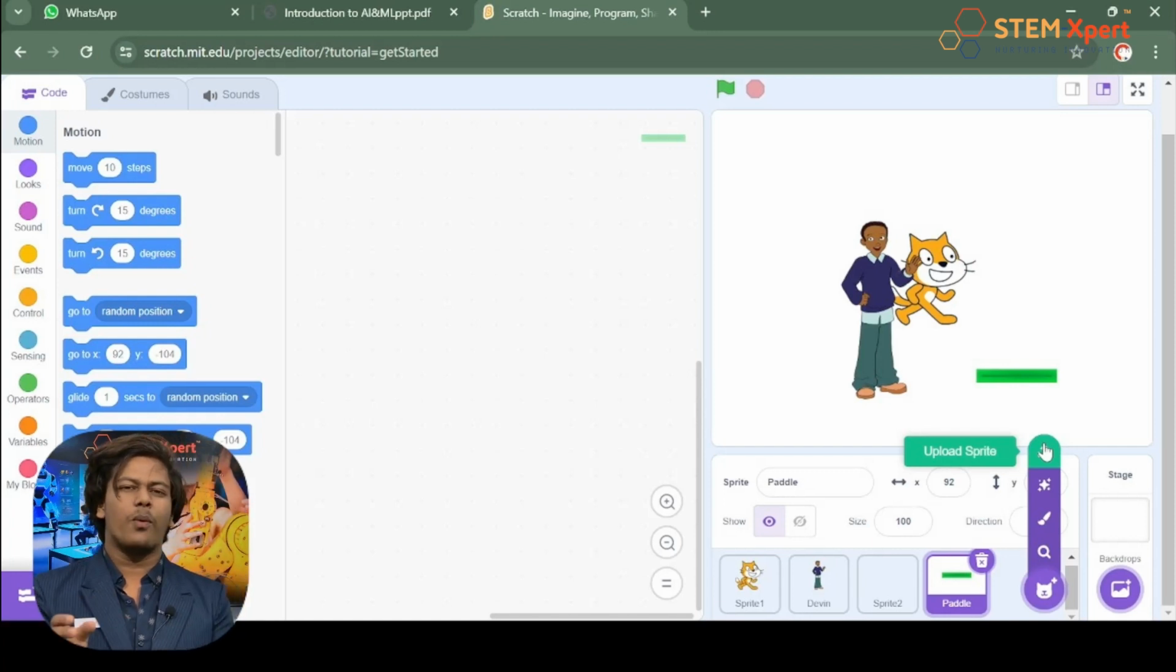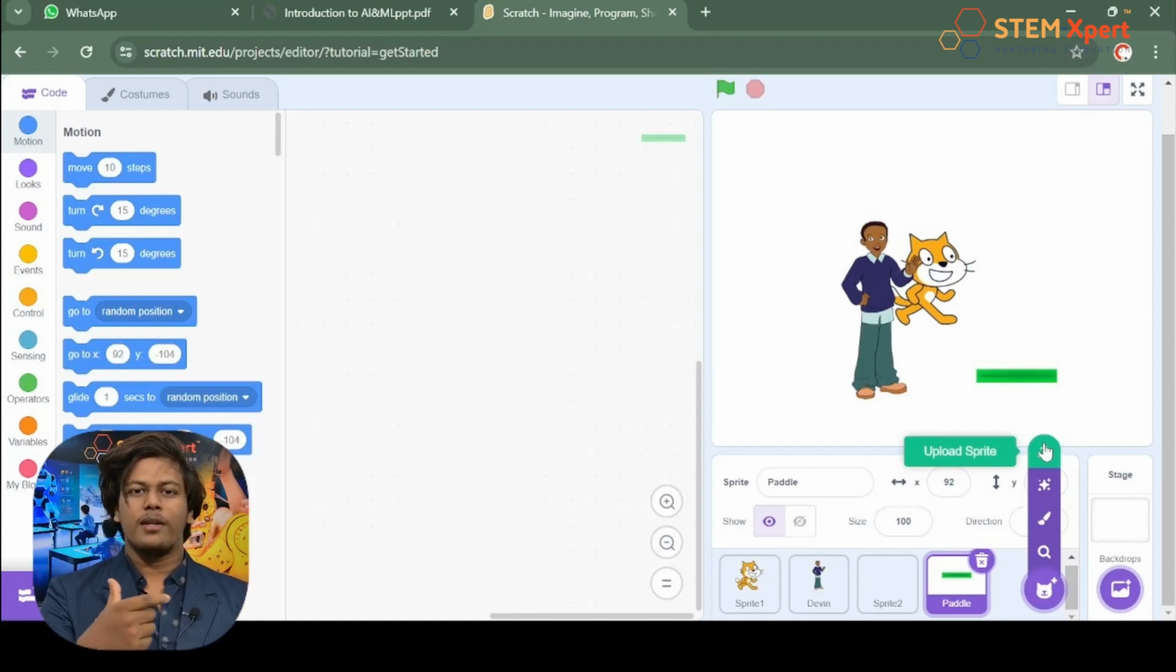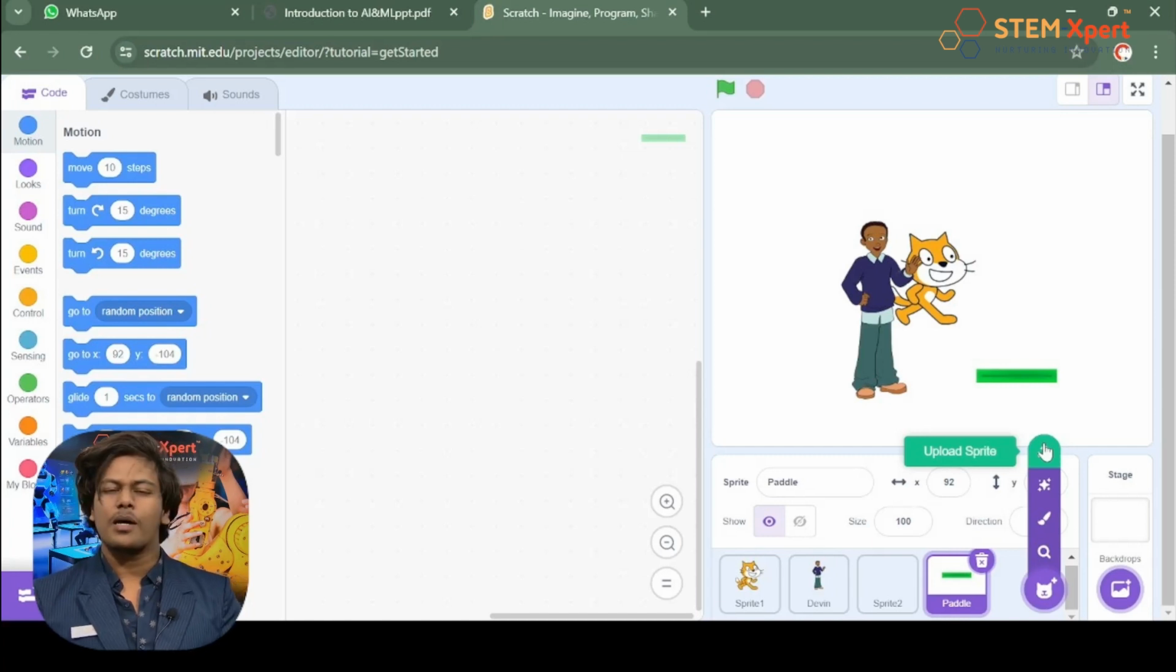Yeah, here if you really want to add your own image, you can use this option, which will redirect into the system file from where you can add your own image. Wow, that's going to be fun, I guess. So this is how we can add sprites. So did you get it?